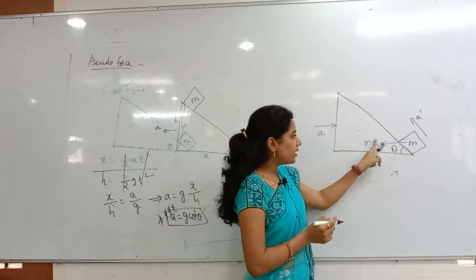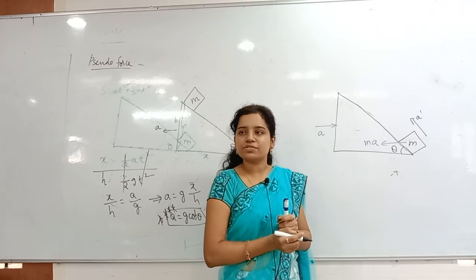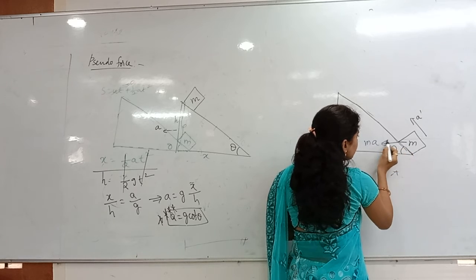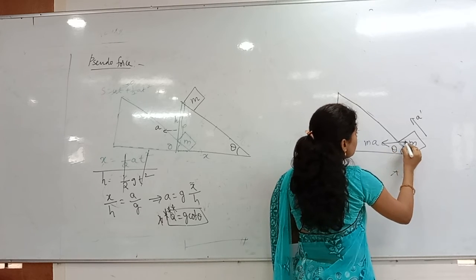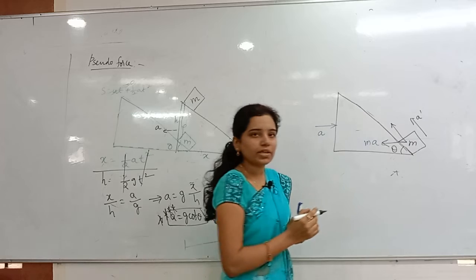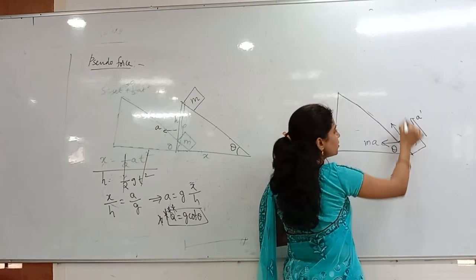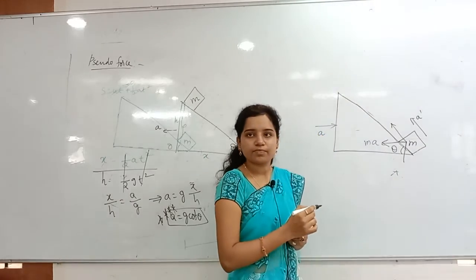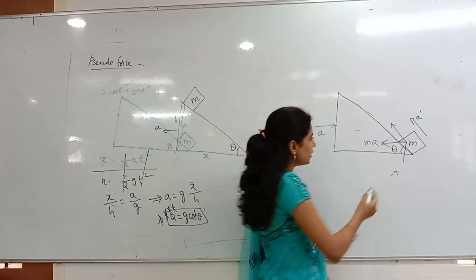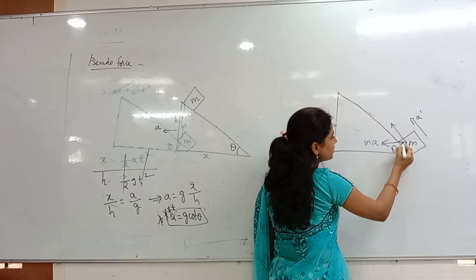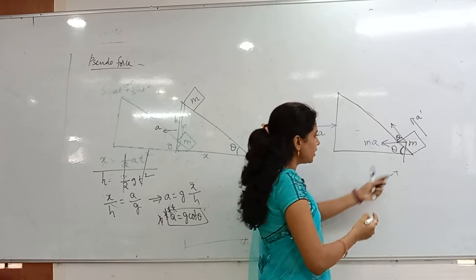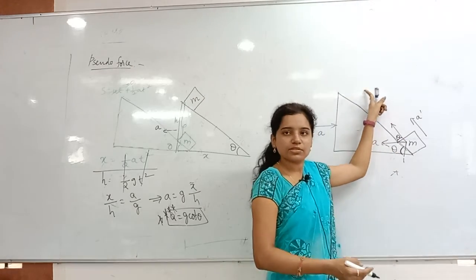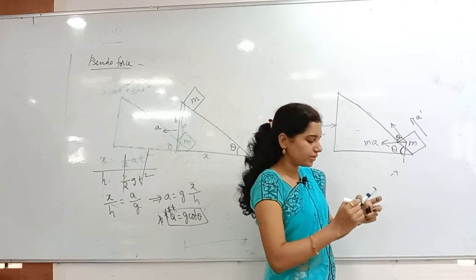Now here MA is acting, and for that A also components will come, right? Two components will come. So here horizontally I got MA. Then I will get two components. One is this component. Another is the opposite component in this direction. This is MA, exactly in the downward direction like this. Correct. So here this angle is theta, means this angle also is theta only. See that? Horizontal and then hypotenuse, and then also horizontal and then hypotenuse. Same angle only.